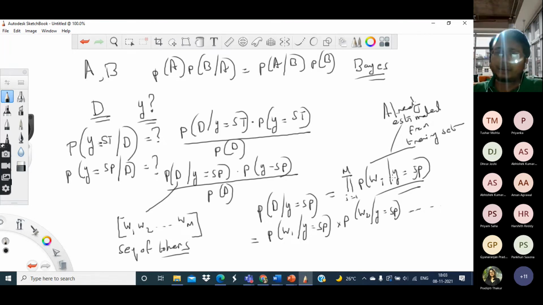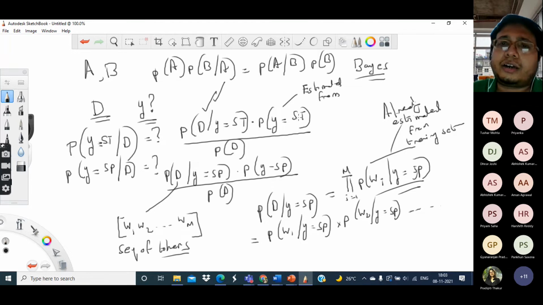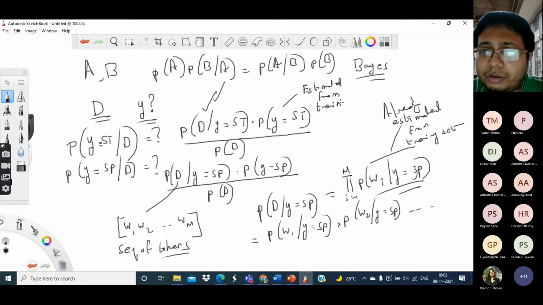By multiplying all these probabilities, I can get this quantity. And the probability of a given label has also already been estimated: the relative frequency of this particular label. I had 100 news items, out of which 12 were about science and technology. So 12 by 100 is this particular probability.